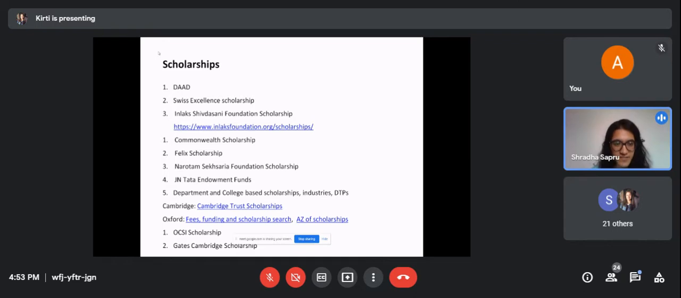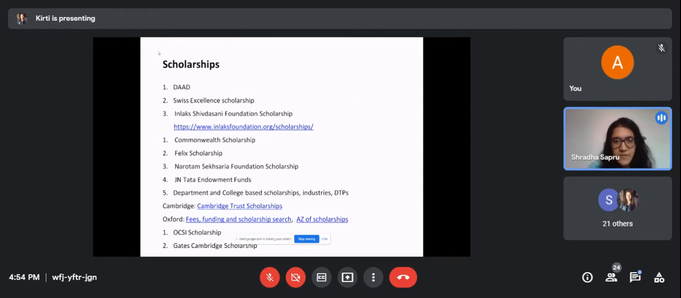From three downwards, there's something wrong with the serial number, but anyways, all the names that I mentioned are programs that you can apply to, and you can just check their website. A simple Google search will give you the entire detail about each of these scholarships.